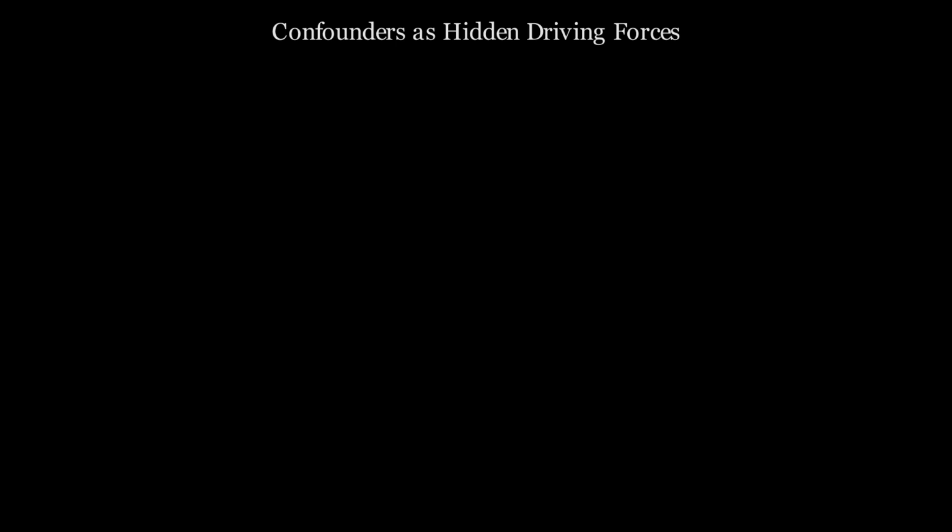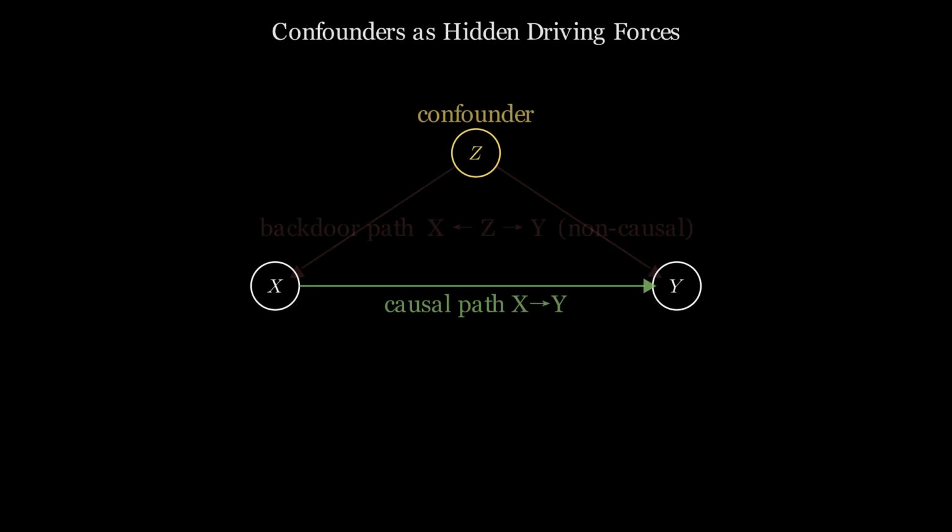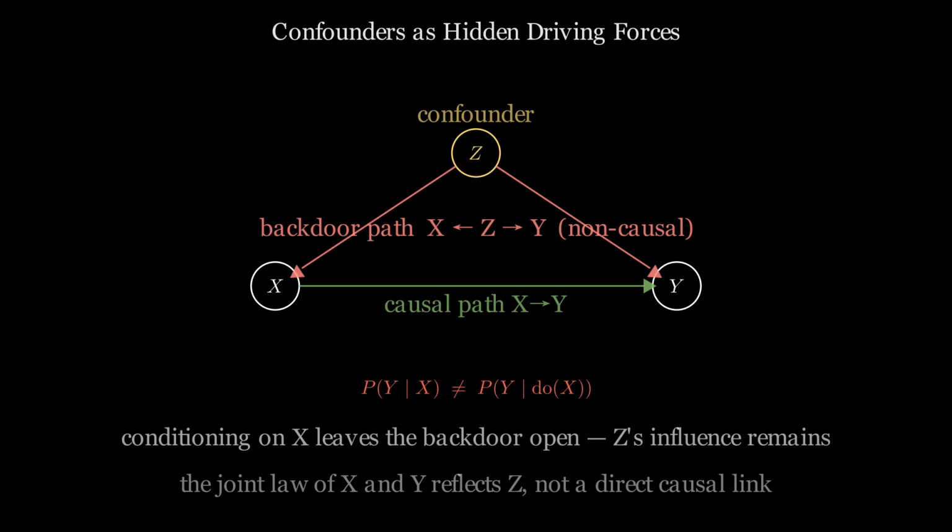A confounder is a hidden state variable driving both the input and the output simultaneously. It creates the appearance of a direct connection where none exists. The observed co-movement traces the confounder's path, not the path between input and output. Conditioning on the input does not block the confounder's separate path to the output. The indirect channel remains open. The model built on this association will fail as soon as the confounder changes course.